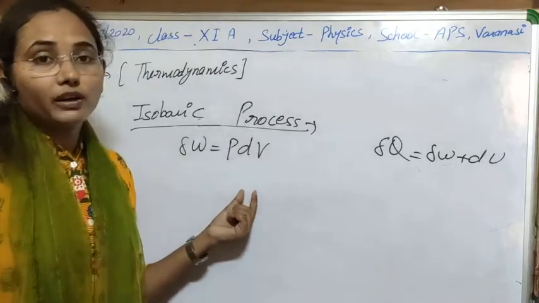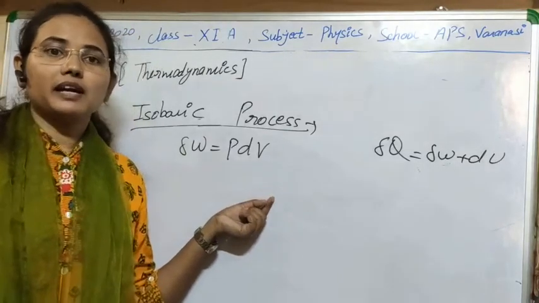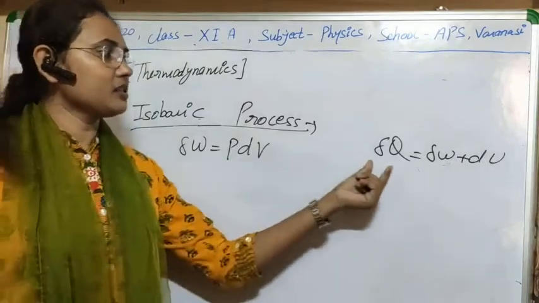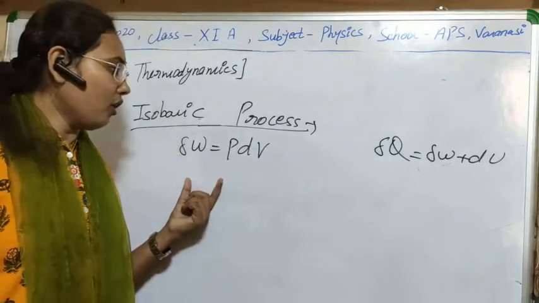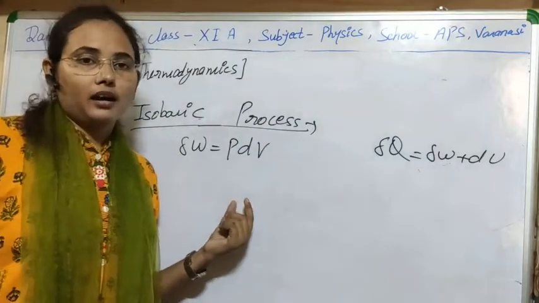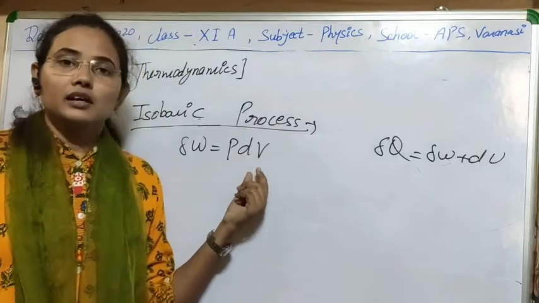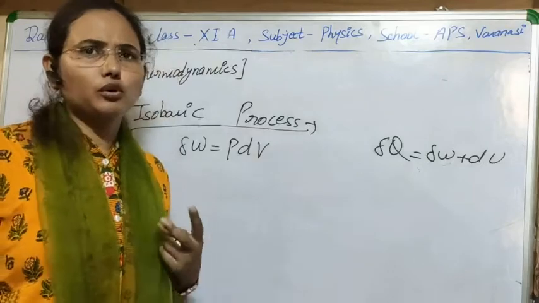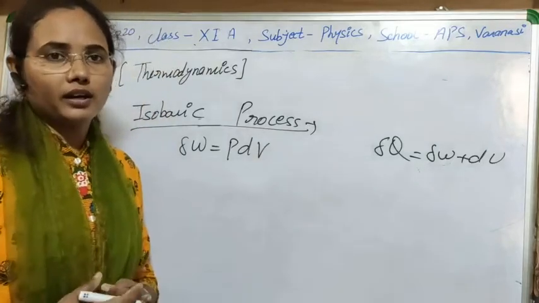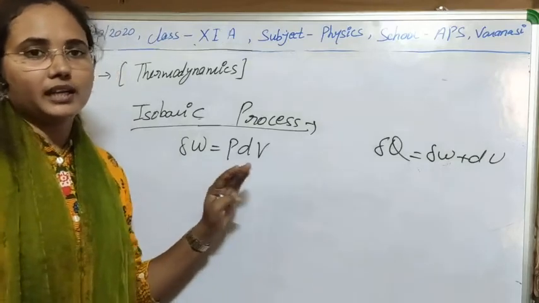But here volume will not be constant. As you know, volume can be changed easily by the application of heat. So in this case, if all the heat energy is used to change its internal energy and also its volume, there will be no change in pressure. Due to pressure we are not getting any effect; only due to temperature changes we are getting the effect.